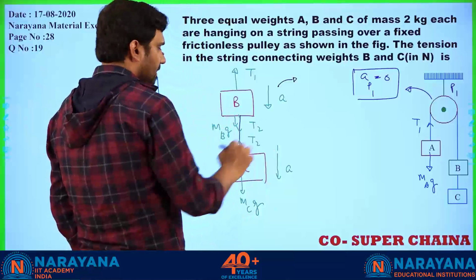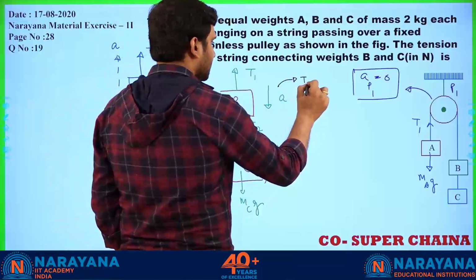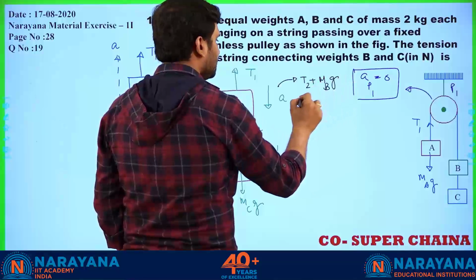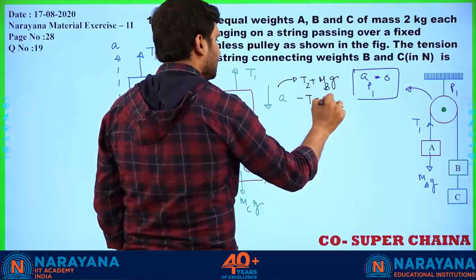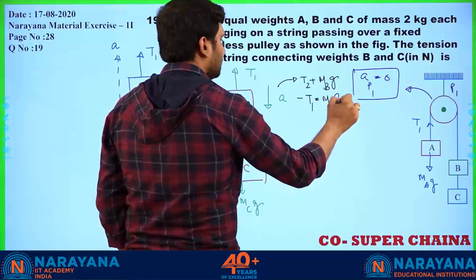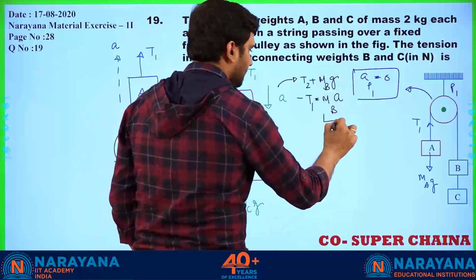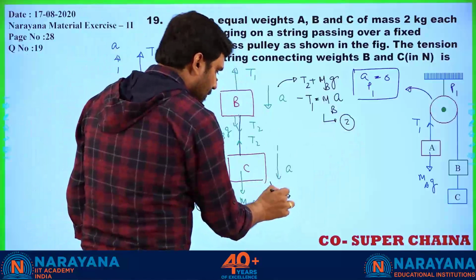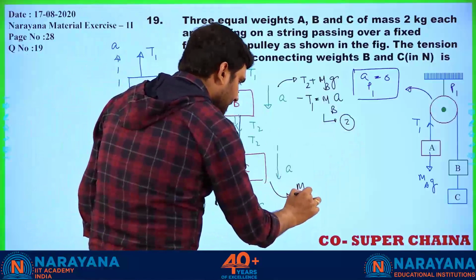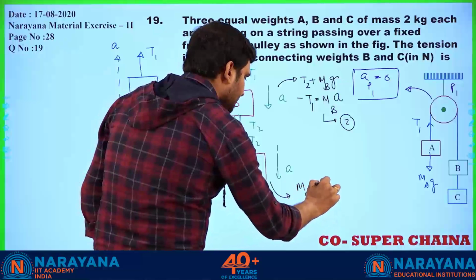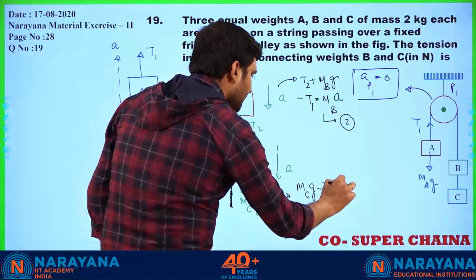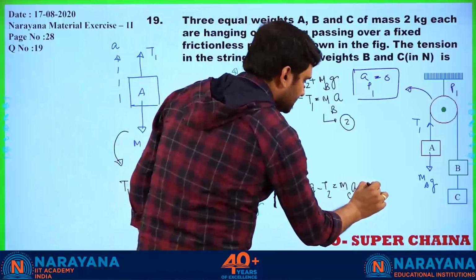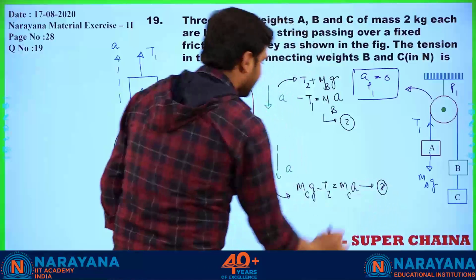For B I will write T2 plus MB into G minus T1 is equal to MB into A. This is equation number 2. For C, what will I write? MC into G minus T2 is equal to MC into A. This is equation number 3.